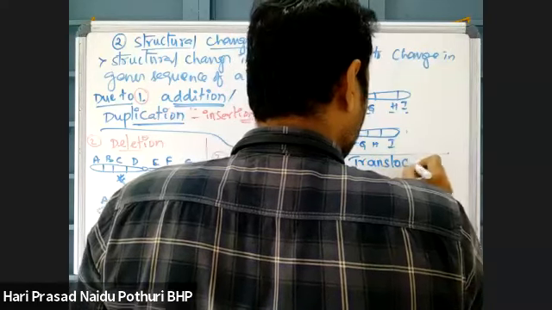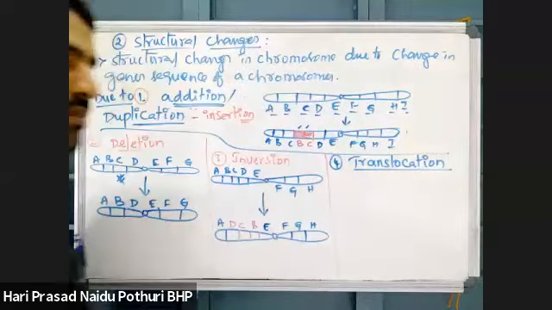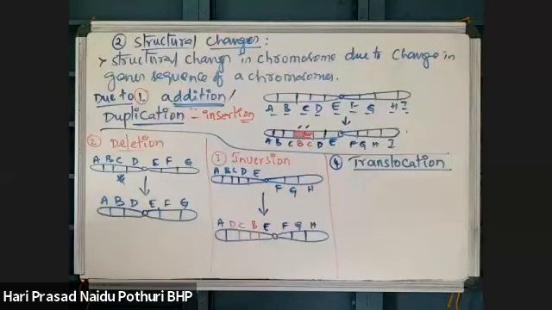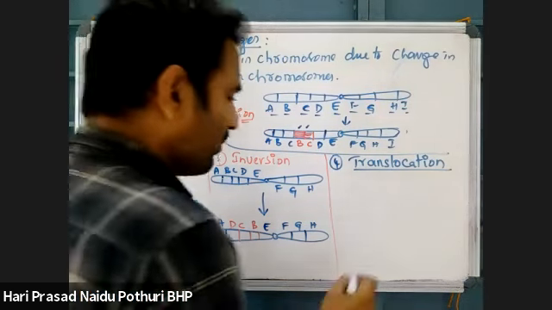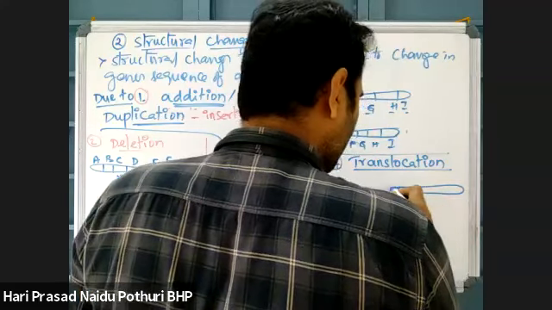Next, fourth one, translocation. Translocation means changing the place of the chromosome segment.